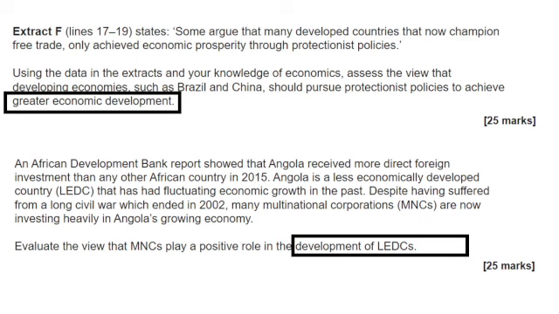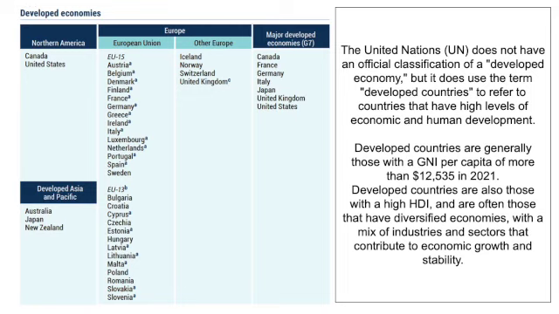So let's start on the Human Development Index. Or let's start on looking at what is the difference between a developing and a developed country. The United Nations have created this list of developed economies ranging from different continents. In terms of Northern America, we've got Canada and the US, and then we've got Europe, and we've got many of the EU countries. And we've got the G7: Canada, France, Germany, Italy, Japan, the UK, and the US.